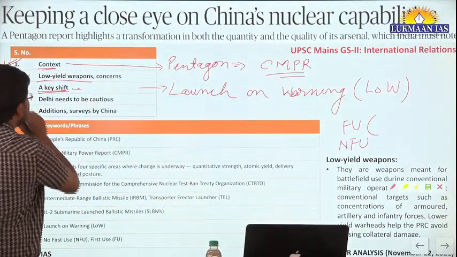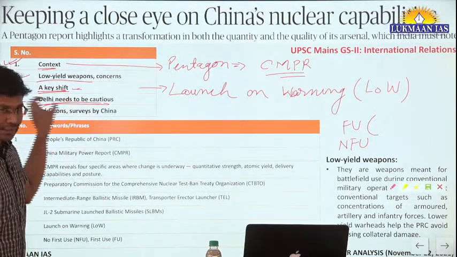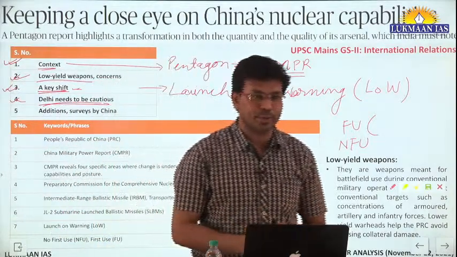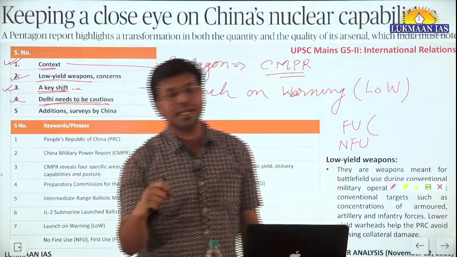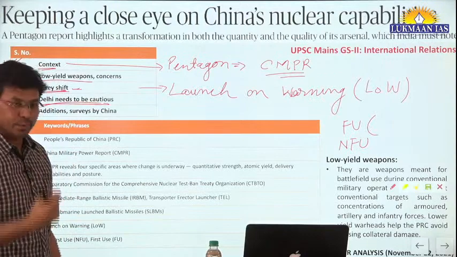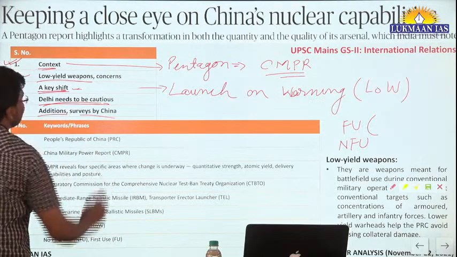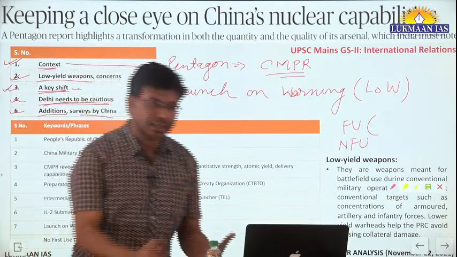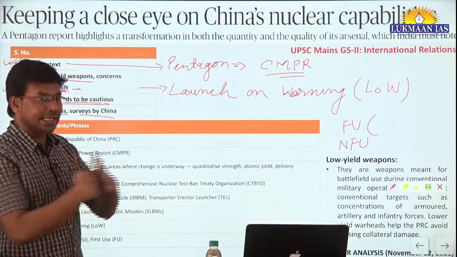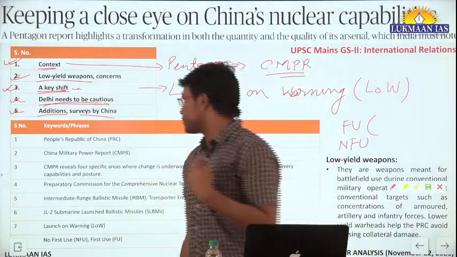At the same time, this article says that Delhi needs to be cautious. This is one of the subheadings. Why does Delhi, meaning India, need to be cautious? So that if any further development happens in China, India should have the capability to respond to it. Then, addition survey by China. Recently China has conducted different surveys, and those highlighted that China has made different additions in its weaponry, different kinds of ballistic missiles, different kinds of submarines and all.